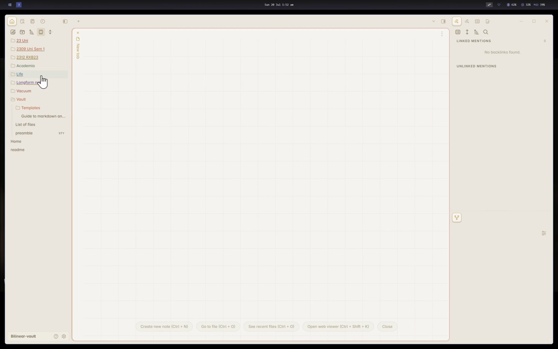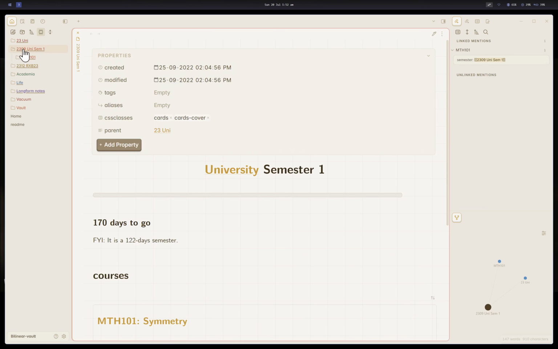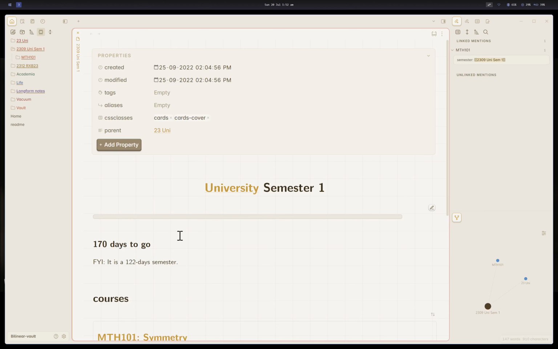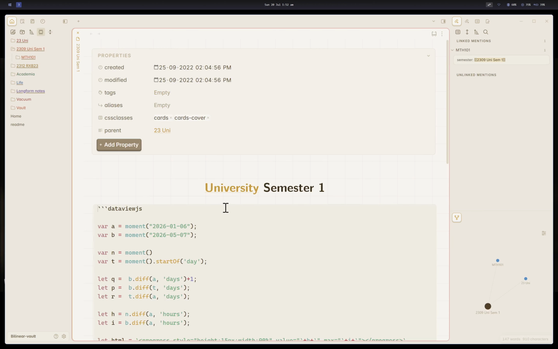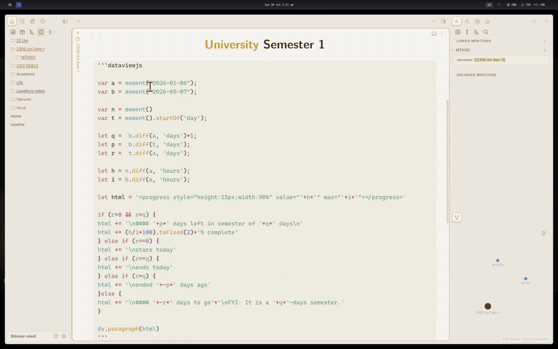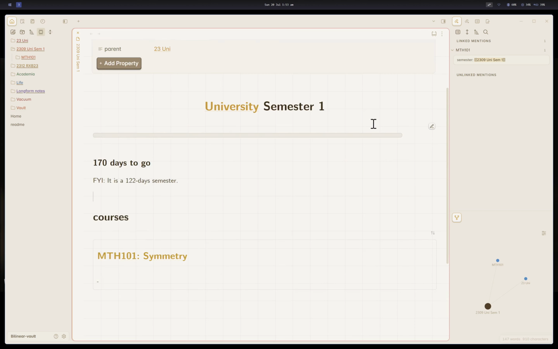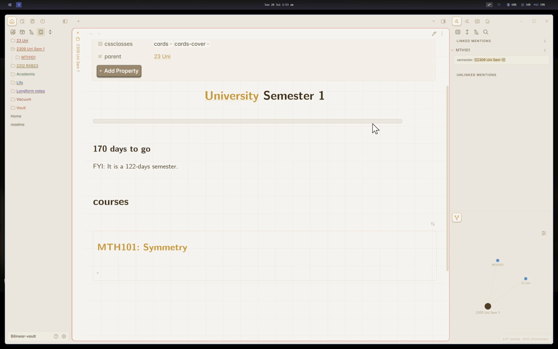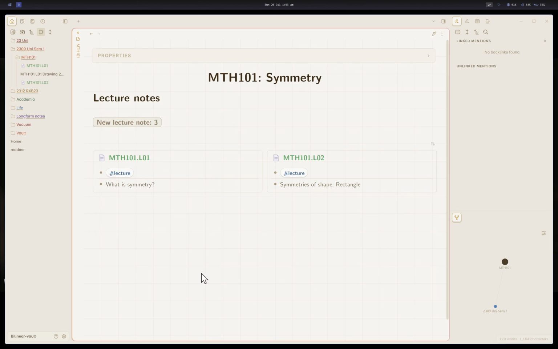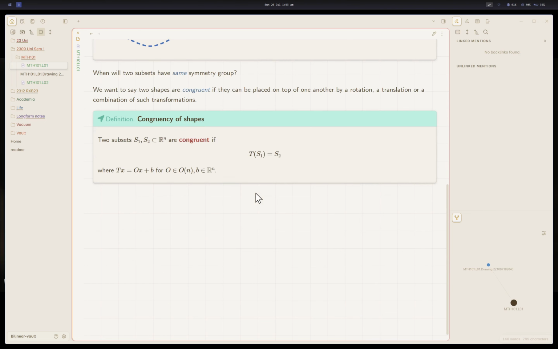Because let's say you want to take semester university notes, then you can make a university note, a university semester one note, where you will add a progress bar, for which you add the start day and end date. I've done it here. This is my code, that's why it's so big and ugly. But it will render a progress bar for you. It will tell you how many days are left to start a semester. If you make a course note, it will ask you to click lecture notes. And if you open up an old lecture note, it will render the notes for you.